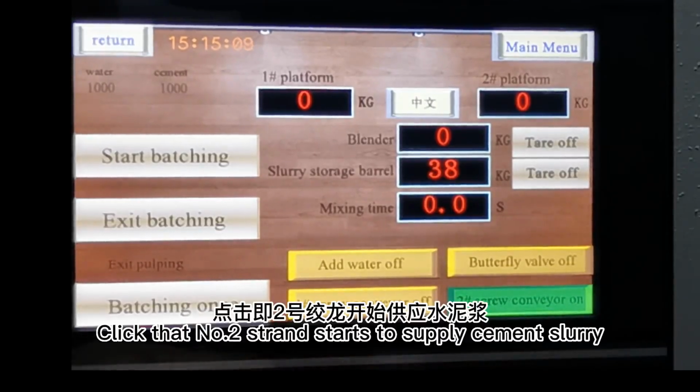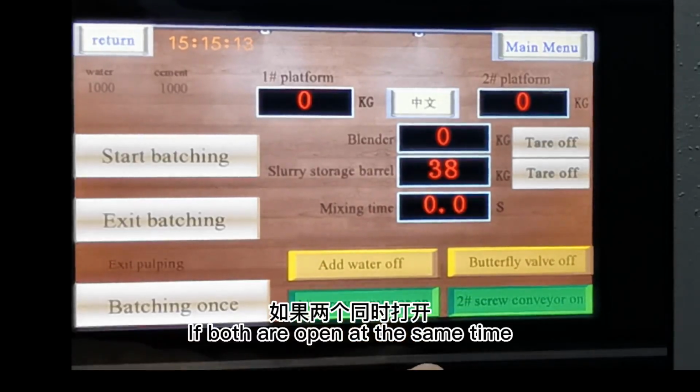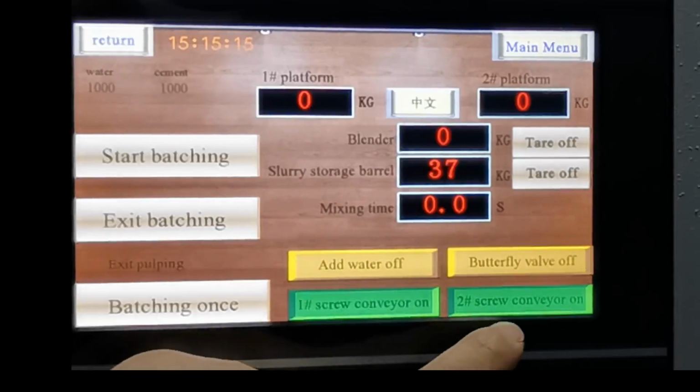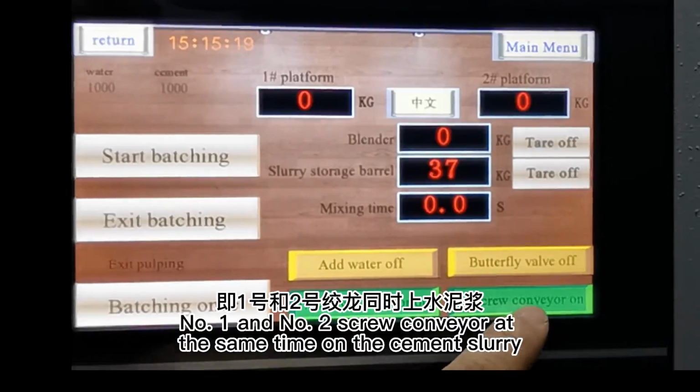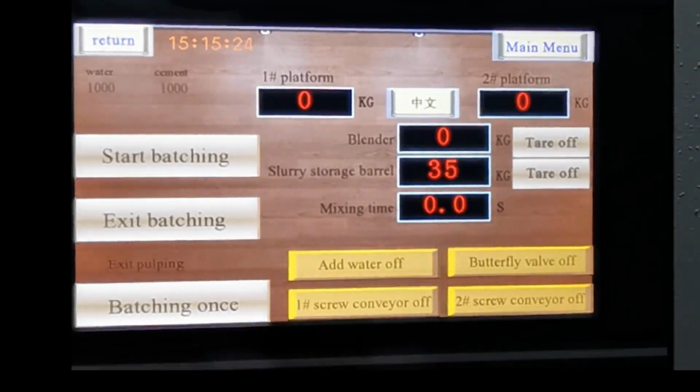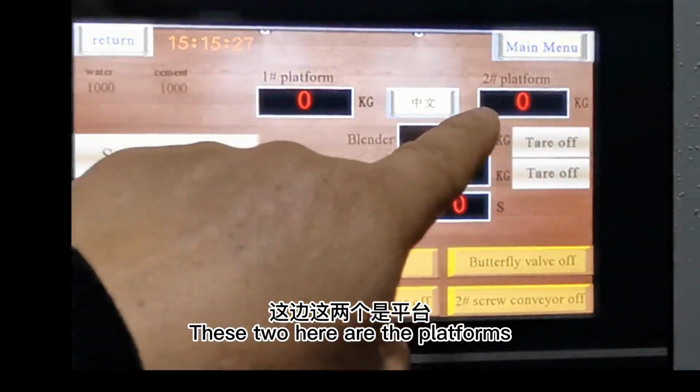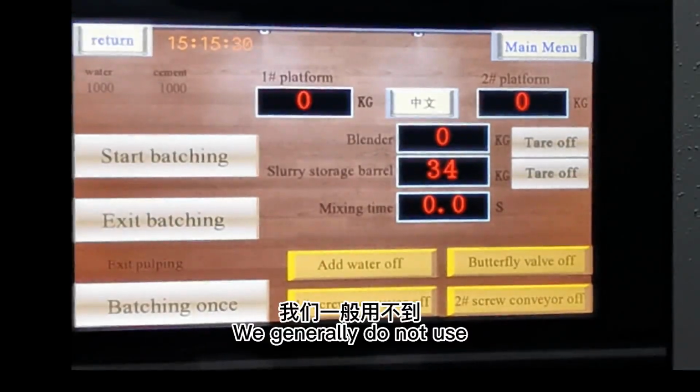Click that, number 2 starts to supply cement slurry. If both are open at the same time, number 1 and number 2 screw conveyors supply the cement slurry at the same time. These two here are the platforms. We generally do not use.